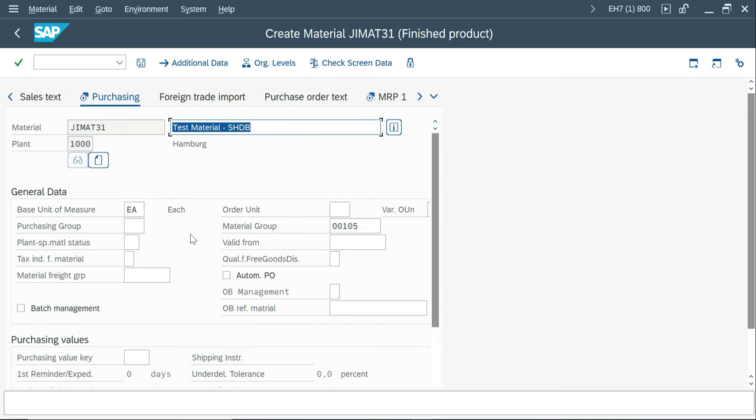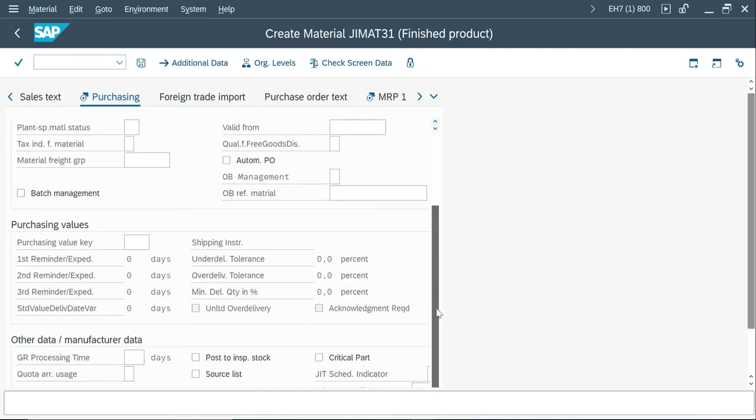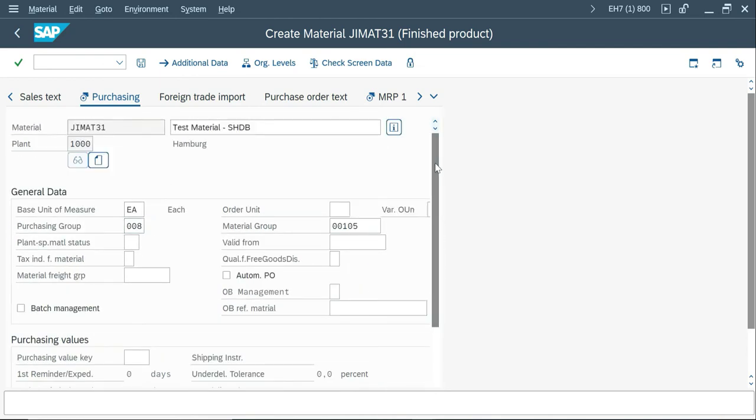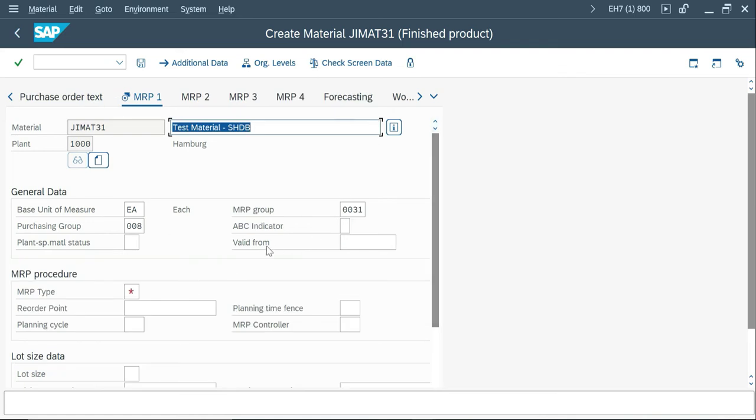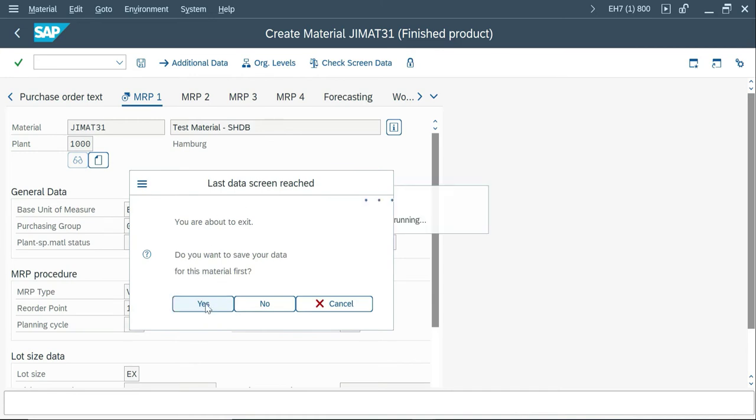This one is purchasing, so probably I go with purchasing group. Yeah, that's it over here, and enter. MRP type, reorder point, MRP controller. I just came to know these while creating a material with these values. It automatically gives messages like enter reorder point, enter MRP controller, enter lot size. So that is the reason I know what values are to be entered while finishing this material creation, and enter. It will ask you, say yes.